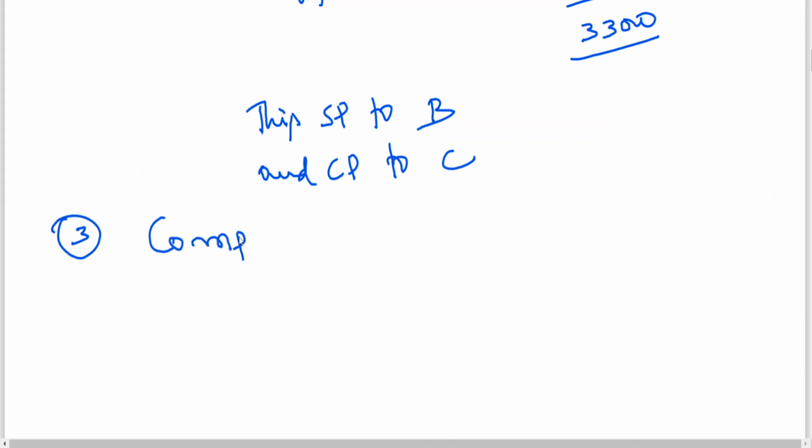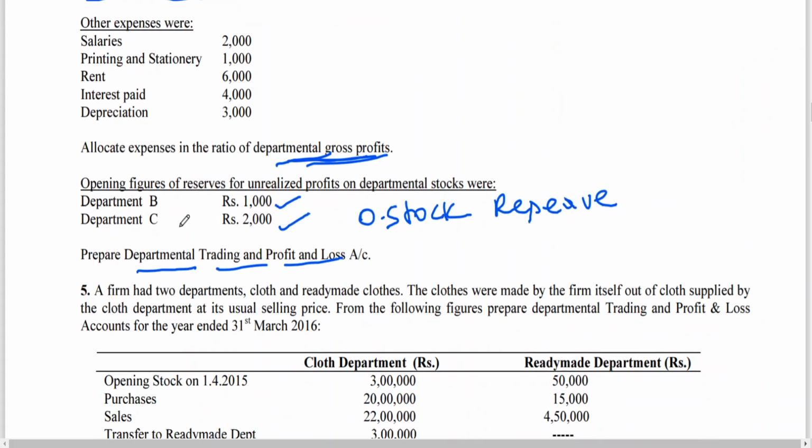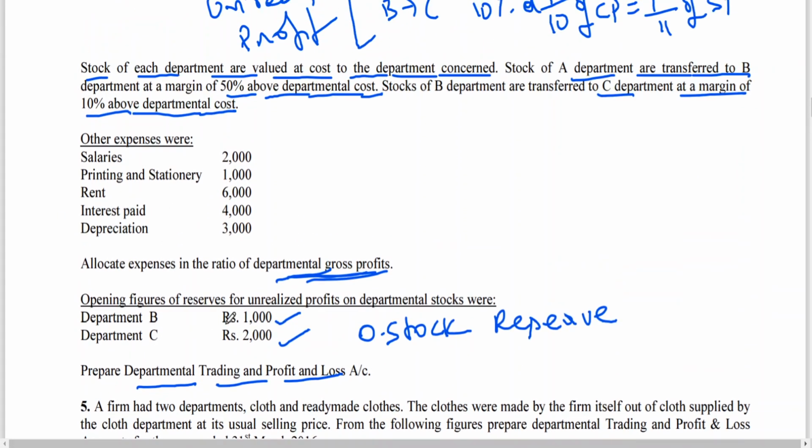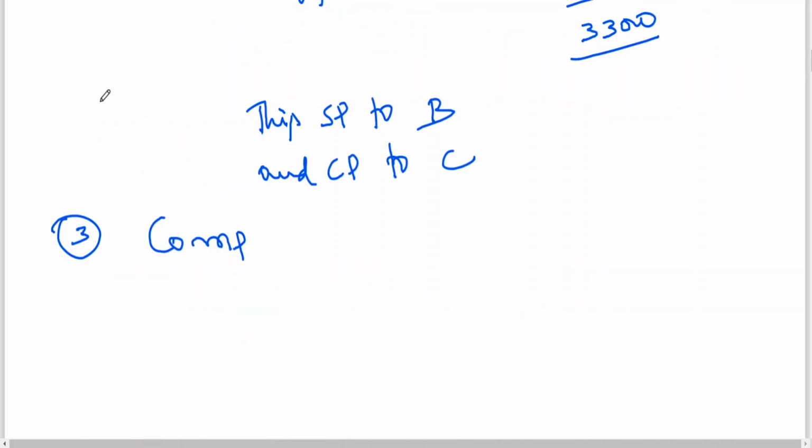Computation of... Sir, you may be having the doubt, how do you know that the closing stock of B consists of stock transferred from department A? Because the hint has been given in the problem that there were opening figures of reserves for unrealized profits on department stocks. That means it's a hint that the stock of B department, C department consists of stock transferred from other department.